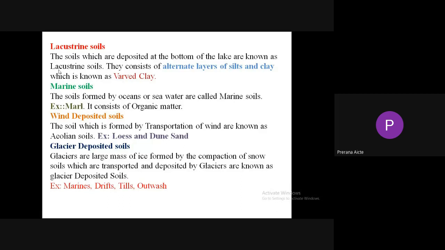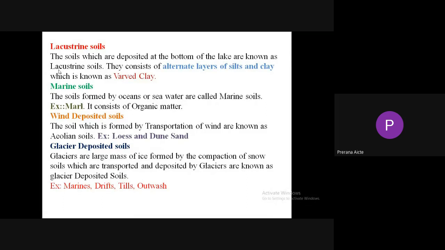Glacier deposited soils. Glaciers are large masses of ice formed by compaction of snow. Soils which are transported and deposited by glaciers are known as glacial deposited soils. Examples are moraines, drifts, tills, outwash. So outwash, tills, drifts, moraines are examples for glacier deposited soils.